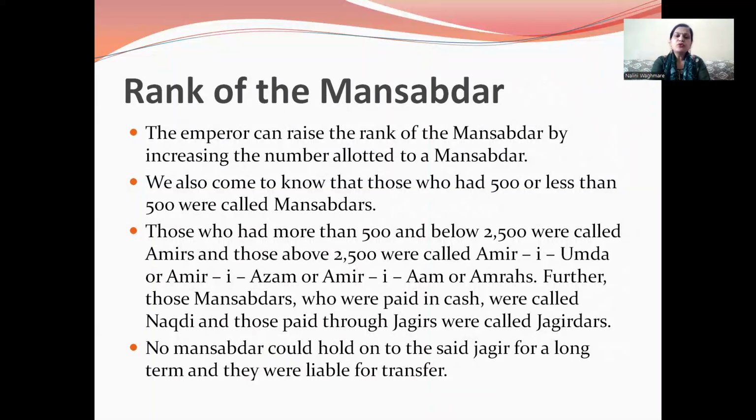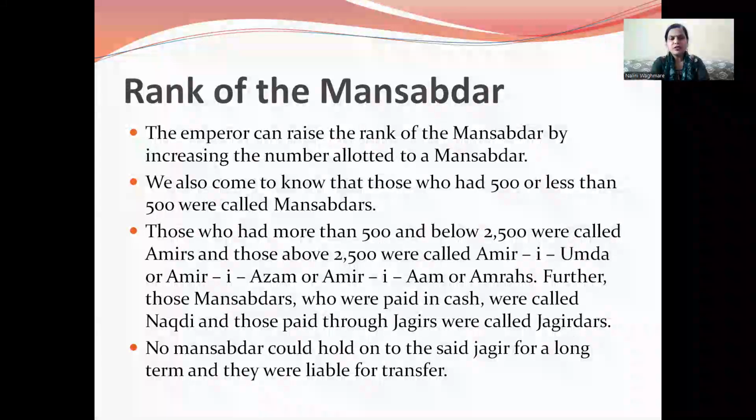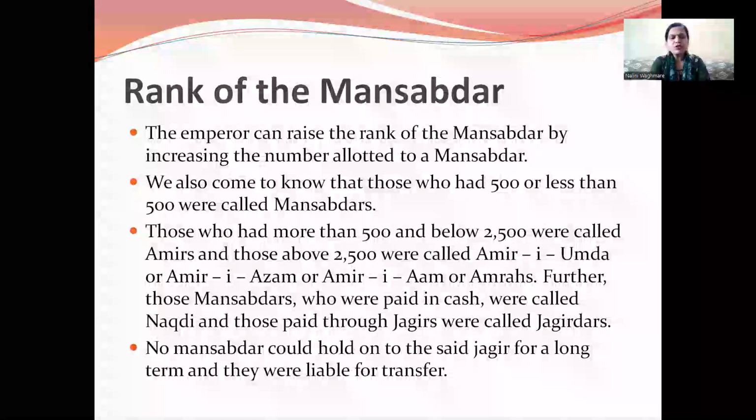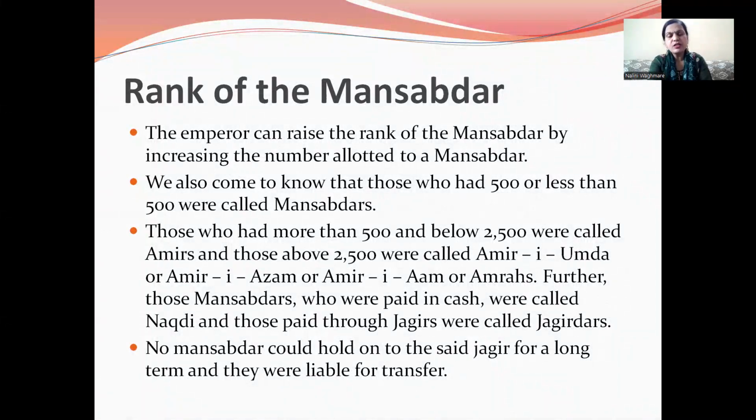We also come to know that those who had less than 500 were called Mansabdars. Those who had more than 500 and below 2,500 were called Amirs, and those who had 2,500 and above were called Amir-e-Umda, then Amir-e-Azam, Amir-e-Umras. Further, those Mansabdars who were paid in cash were called Naqdi, and those paid through Jagirs were called Jagirdars. No Mansabdar could hold the said Jagir for a long term, and they were liable to transfer.